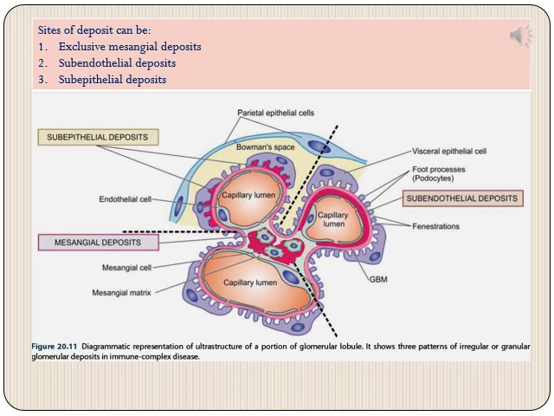Subendothelial deposits will be beneath the glomerular basement membrane, and subepithelial deposits will obviously be above, or outer to, the glomerular basement membrane, because peripheral to that we have the visceral epithelial cells or podocytes. So these are the three different kinds of deposits that can be seen in glomeruli, and they will be coming repeatedly.